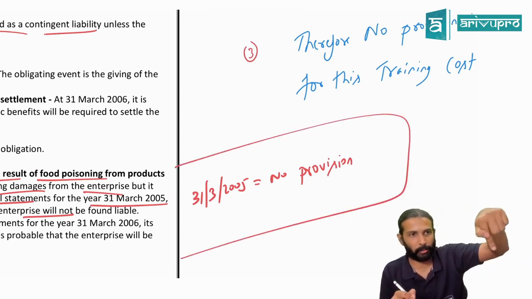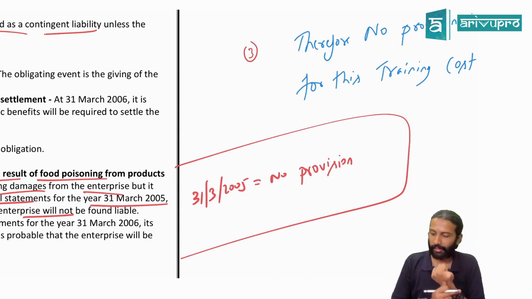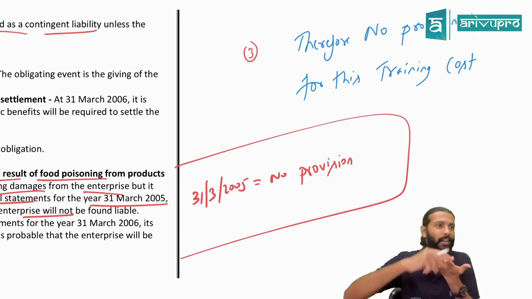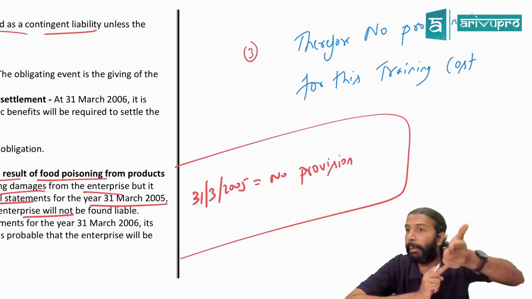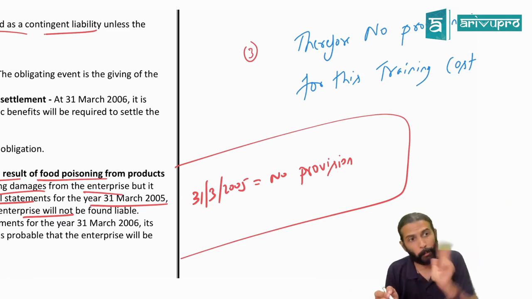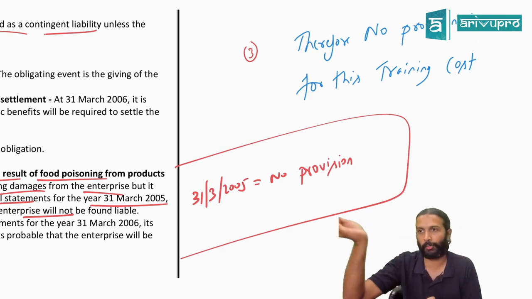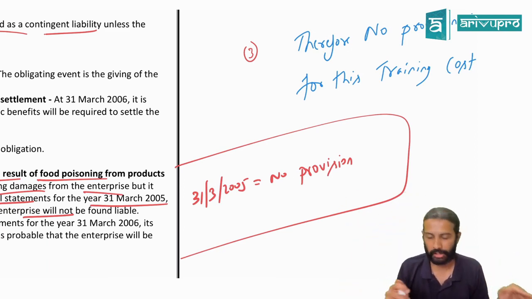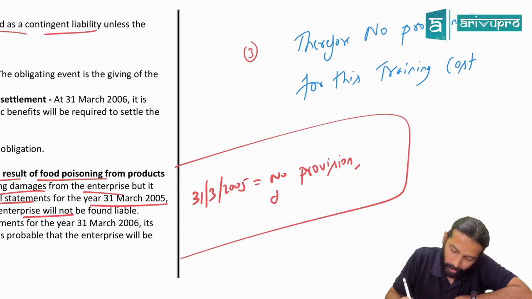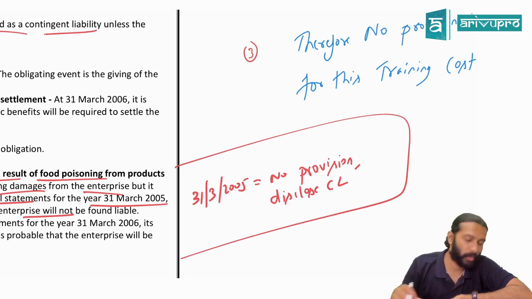Because the case has already been filed, does that mean obligation is there or not there? Present obligation we have, arising out of a past event only. What is that past event? People consuming your food and going to Kailasam. Correct? That is a past event. What is the third one? Probable outflow of economic resource. Is there a probable outflow of economic resources here? No, it looks like what? Possible. Because the lawyer is saying there is a high chance that we will win the case. That means it's a possible obligation. If it's a possible obligation, will we create a provision or disclose it as a contingent liability? No provision, but you disclose what? Contingent liability. That is for the first year. Manageable. Okay, then see what happened.